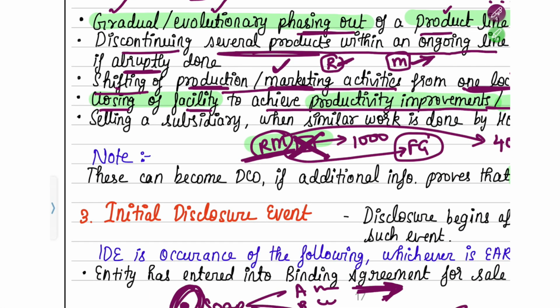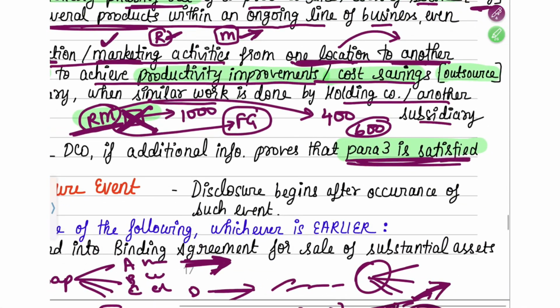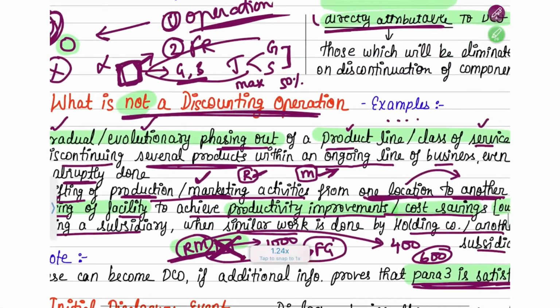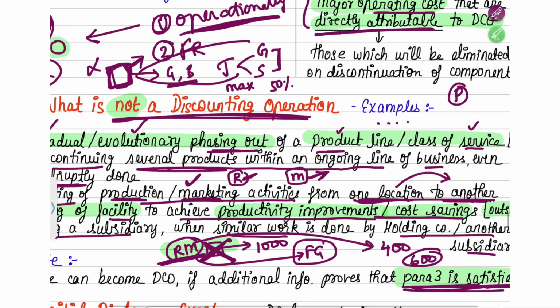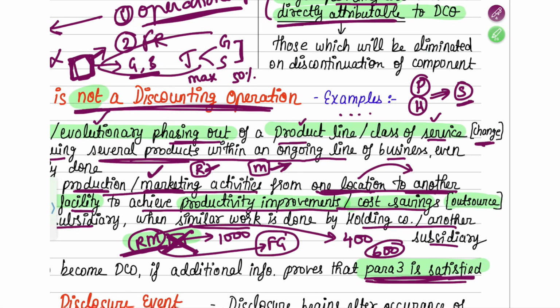Okay, next is selling a subsidiary when similar work is done by holding or another subsidiary. Here they tell you that if the parent company, or the holding company, is selling off their subsidiary, and this subsidiary is in the same line of business as their parent company or holding company, or there is another subsidiary of this parent company.